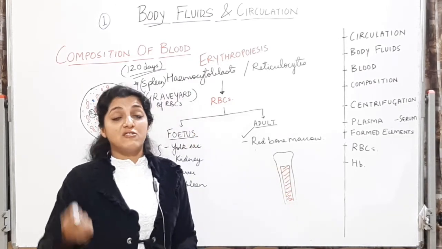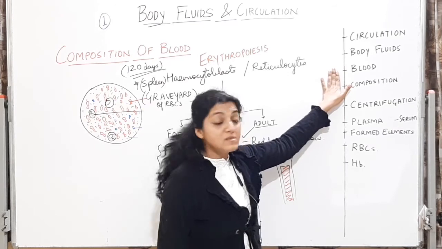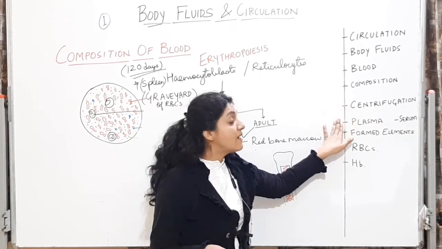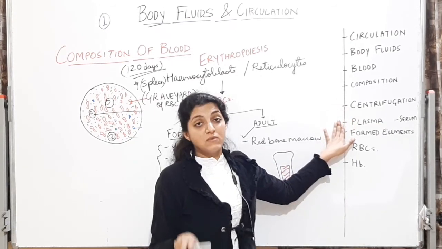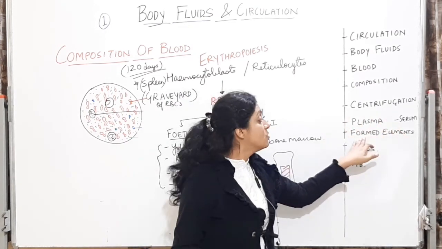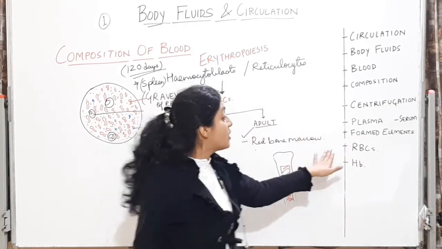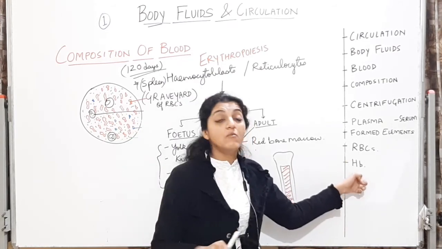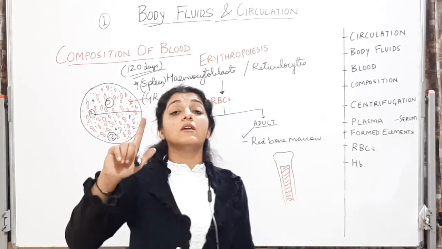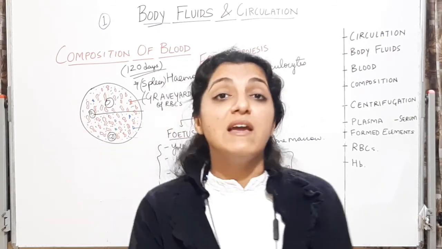Alright, now by the end of the lecture, just check karo aapke notebook mein you have all these points about circulation, about body fluids, then what is blood in detail, the composition of blood along with the diagram, then you know what is centrifugation, you have seen plasma, the various components of plasma, the role of plasma protein, then you know what is serum, then you know the formed elements of blood, which will be the RBCs, WBCs and the platelets, and about RBCs in detail, and you know about hemoglobin. Where is it present? What is its function? What are the chains which are present in it? And one hemoglobin molecule can form how many oxyhemoglobin molecules? Just go back to the lecture and listen to it again if you have any doubt in any of these points.